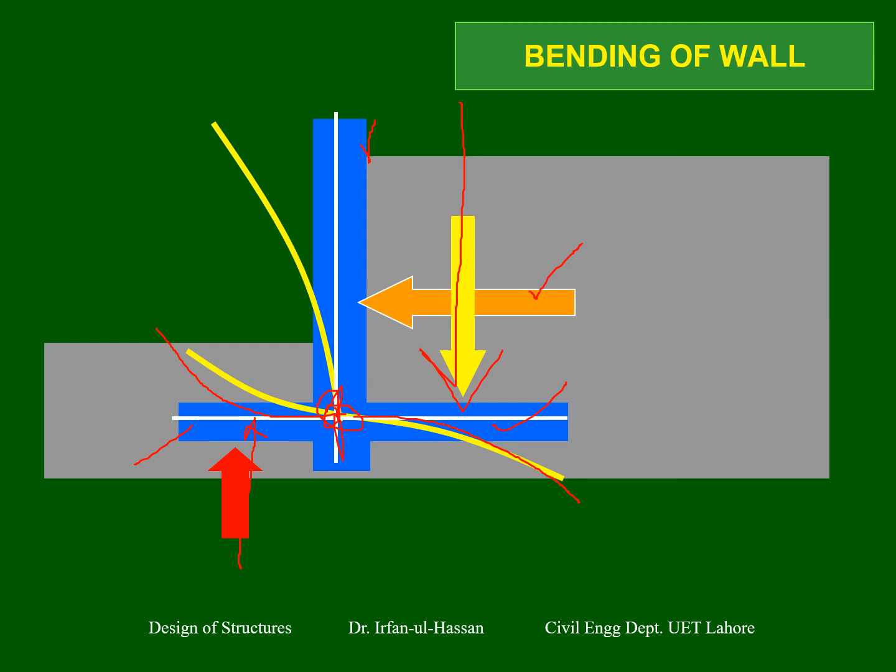So what about these loadings? How to compute these loads? Whether to follow the same loads or whether new loads need to be computed. So we have to recompute the loadings, because the height of the fill will be considered till the base, till this interface of the stem and the base. The total load acting on the heel will be the UDL, and the total load acting on the toe will be the soil pressures. Some pressures which are against the critical effect will be reduced, and the pressure which is enhancing our critical loadings will be increased, will be overloaded. In this way we will compute the forces.